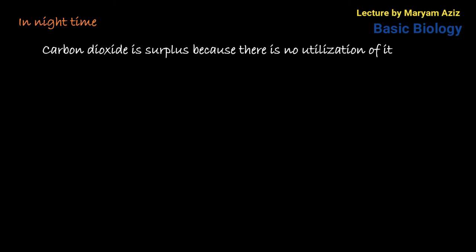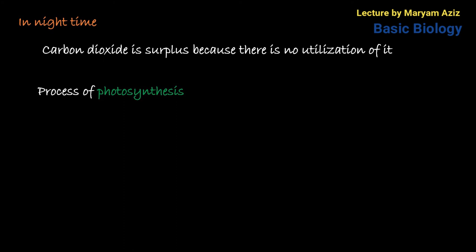In nighttime, carbon dioxide is in surplus, that means it is present in an increased amount, the highest amount, because there is no utilization of it. Why is it not utilized during nighttime?